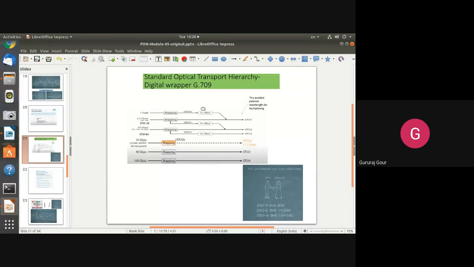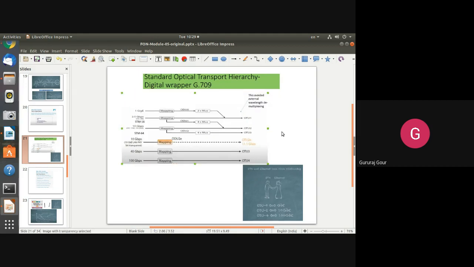So let us see how the standard OTN wraps the gigabit Ethernet. Optical Transport Data Unit 2 is mapped with the 10 Gb Ethernet protocol. Those things have been shown here for you to easily understand.